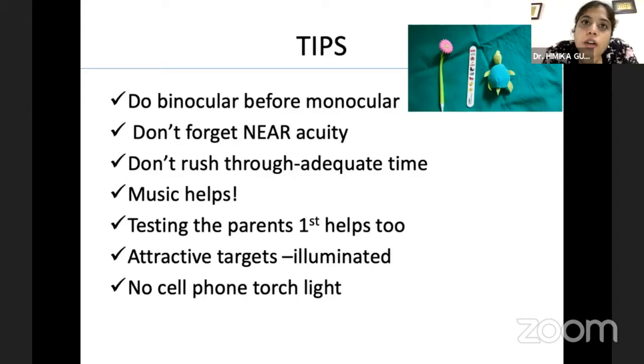Another good trick that we like to follow is to test the parents first, do the visual acuity and some of the tests on the parents, and once the child feels reassured, then he or she will cooperate better. Targets have to be attractive.